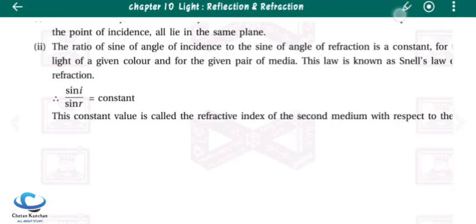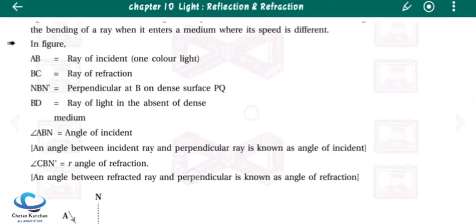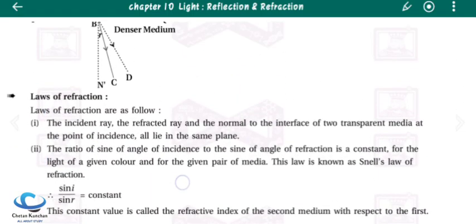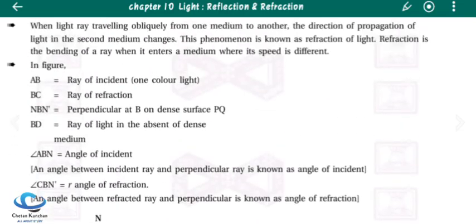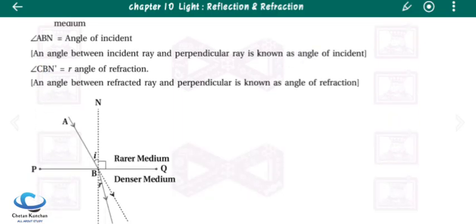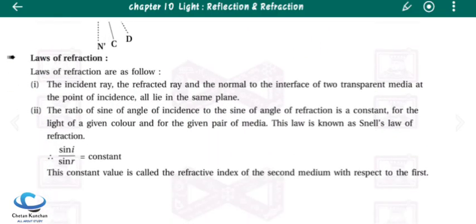So this question could be asked in this way also: write down Snell's law of refraction. Then you can write this formula. But whenever in 2 marks or 3 marks the question could be asked in this way, what is refraction, explain what is refraction and write down the laws of refraction, in that situation you have to write down the definition, then you have to draw the diagram, and then you have to mention the two laws of refraction.